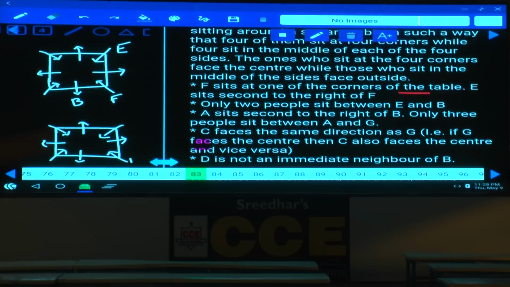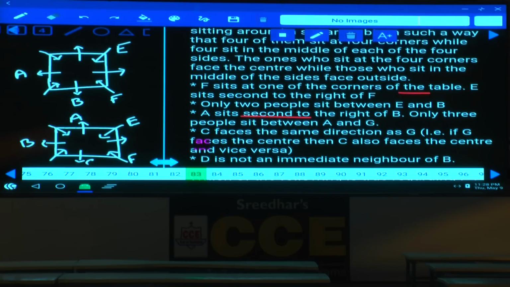Now sir, F is facing the center and E will be here, and 2 people between E and B. B can be here. And only 2 people between E and B, A sits second to the right of B. As B is away from the center, A sits second to the right of B. Now here also A sits second to the right of B. Next one. And only 3 people between A and G.